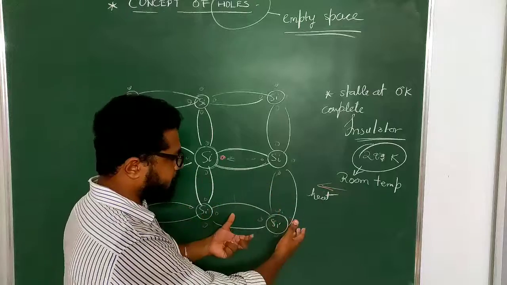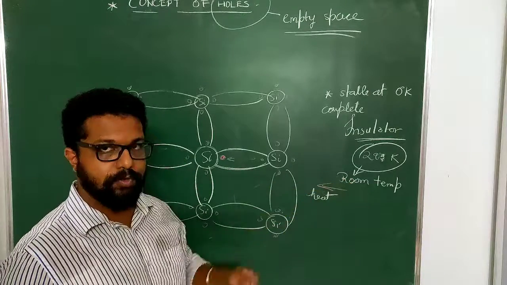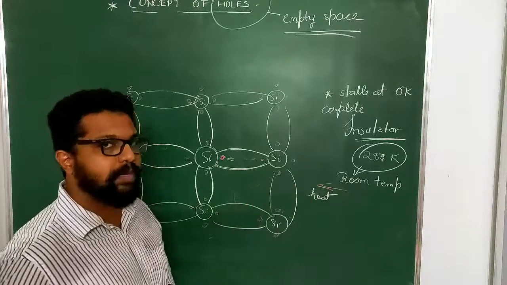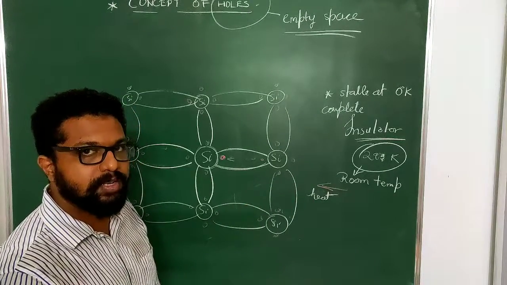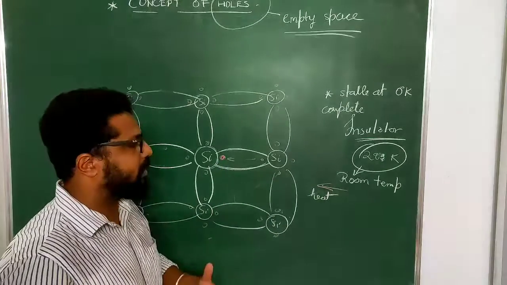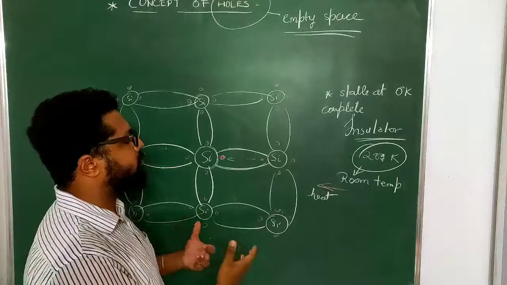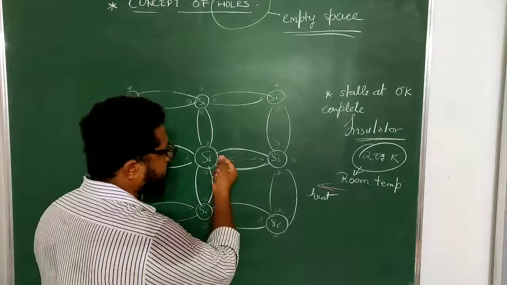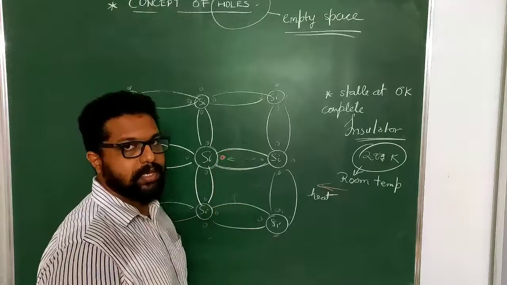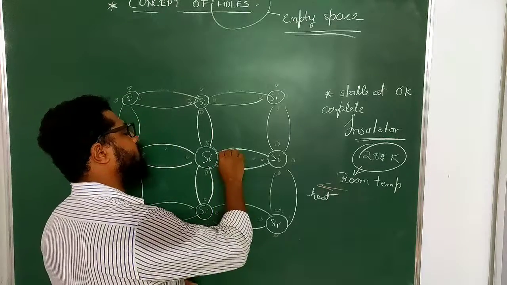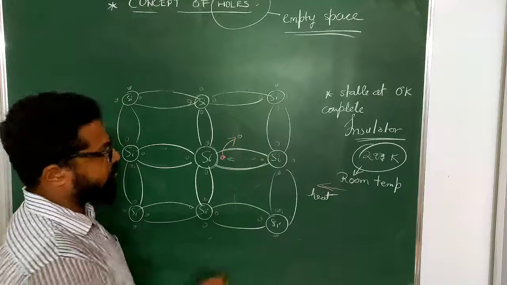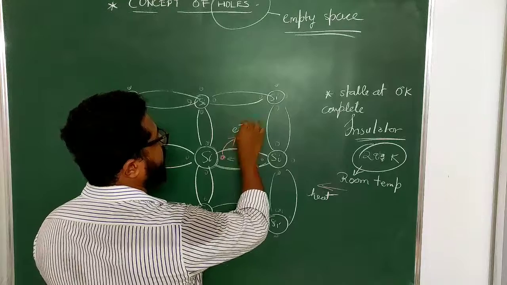When the heat is supplied because of the room temperature itself, I'm not supplying extra heat. Right now I'm just talking about room temperature. When the silicon is kept at room temperature itself, this electron will get excited. That means it will gain the heat energy and start oscillating continuously. Because of that oscillation, it will skip outside. This will be a free electron.